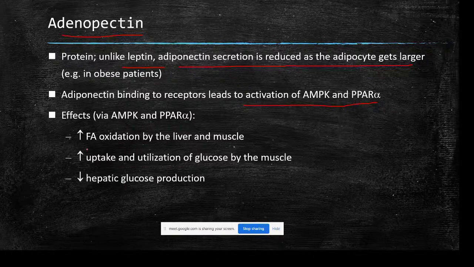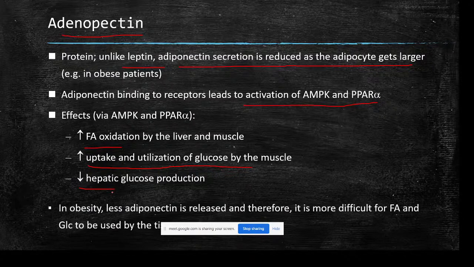These increase fatty acid oxidation by liver and muscles, promote breakdown of fat, increase uptake and utilization of glucose by the muscles, and decrease hepatic glucose production. So in short, it promotes breakdown of lipids.